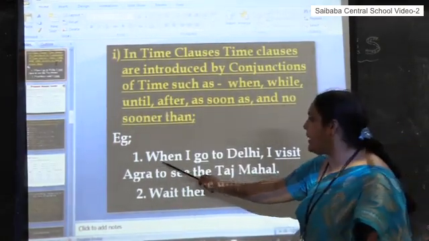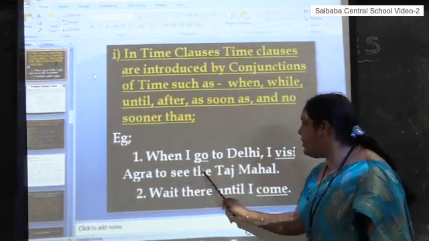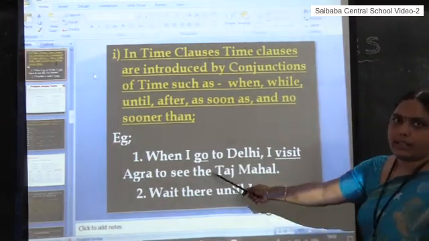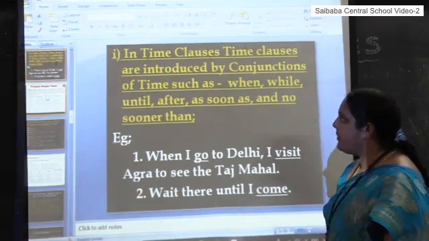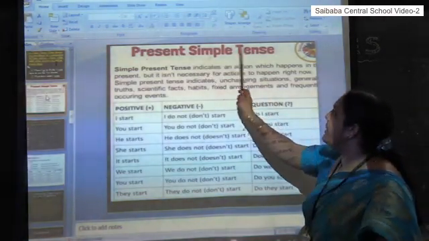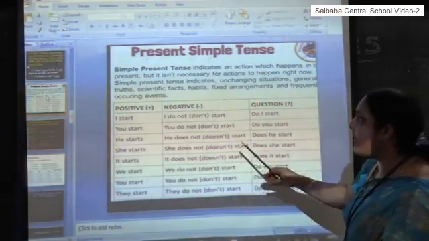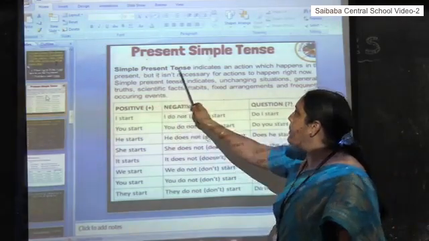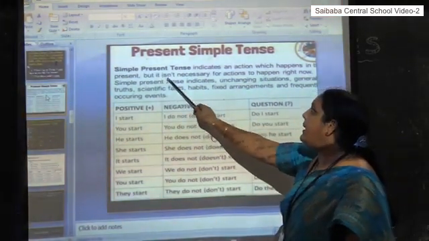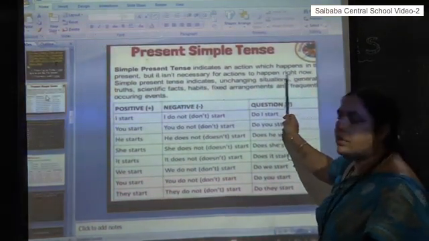Here also, when I go to Delhi, I visit Agra to see the Taj Mahal. You can see simple present tense words here. I have given you the present simple table form here. You can refer to it. Simple present tense indicates an action which happens in the present, but it isn't necessary for an action to happen right now.